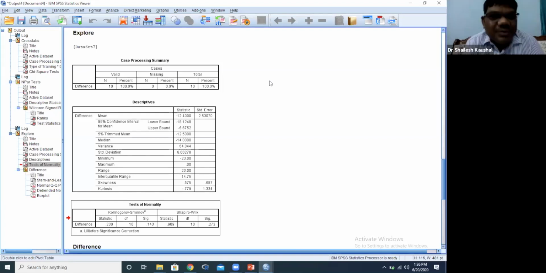Look, I told you we should use it for categorical data, but if our data is continuous, we can convert it. For example, income is ratio scale data, it is continuous data. But if we divide it into three categories: low income, medium income, and high income, then we can use the chi-square test.